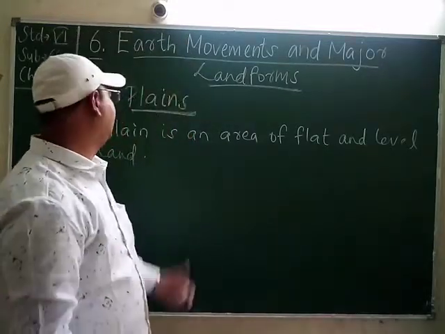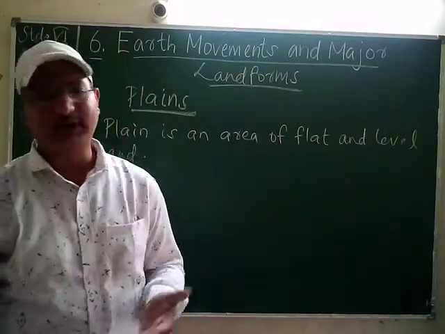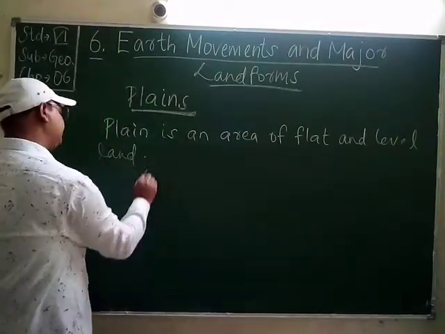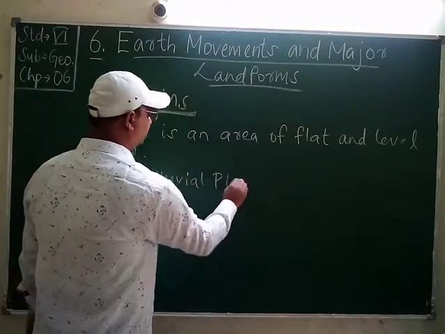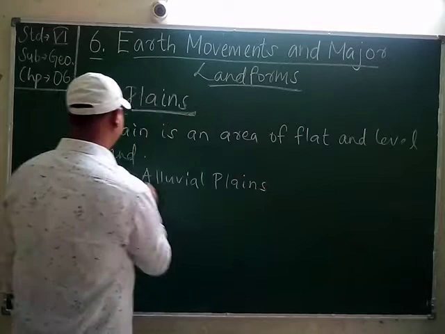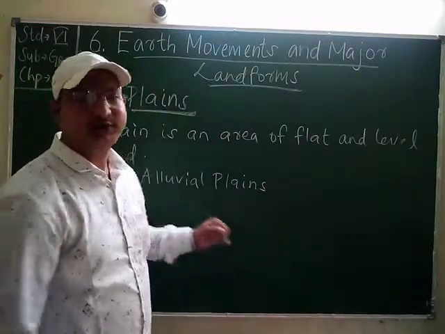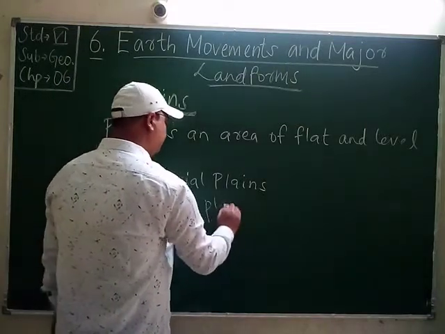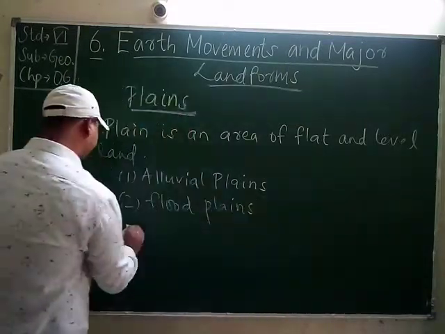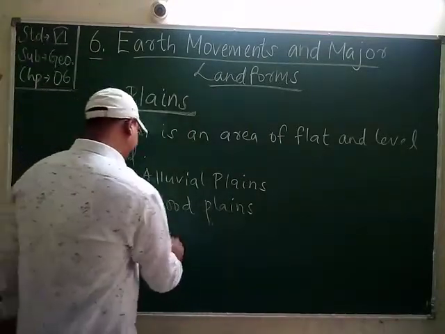Then, students, plain areas are also divided. Mostly terrestrial plains are alluvial, the second one is flood plains, and the third one is the coastal plains.